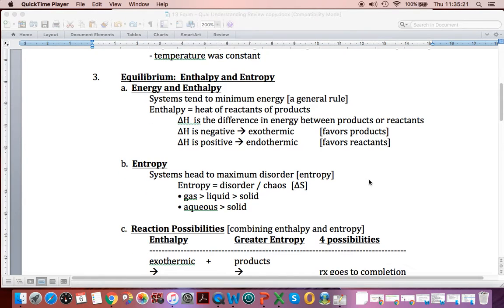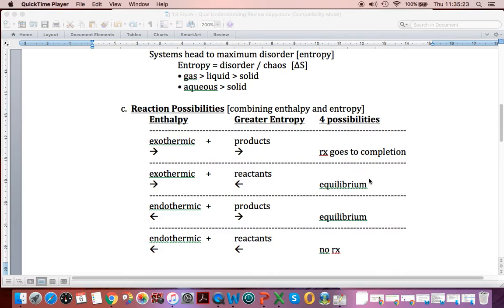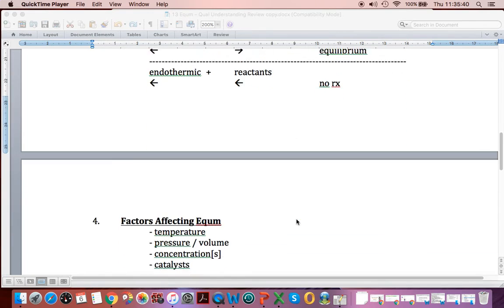And the other possible combinations were if you have exothermic for forward but more disorder on the reactant side, or endothermic for forward, which favors the reactants, and the products have more disorder. So those we dealt with in an earlier recap plus the PowerPoint notes.